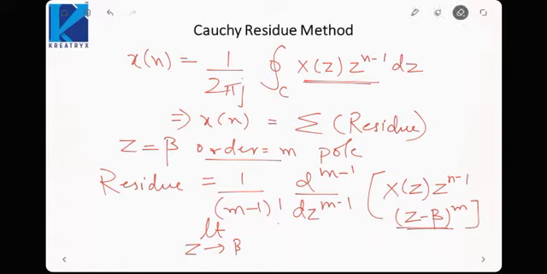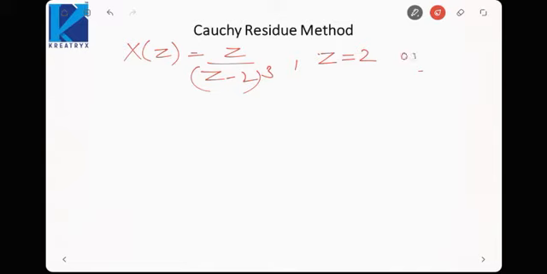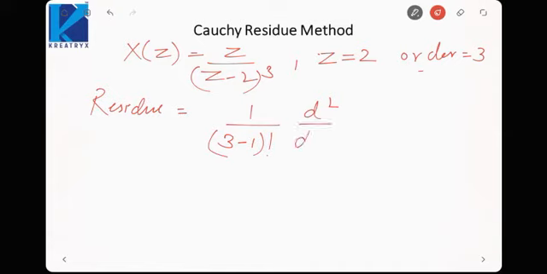Let me demonstrate this with an example. Suppose X(z) is given to me as z / (z - 2)^3. If you see here, the pole is at z = 2 and the order is 3. So the residue would be 1/(m-1)!, that is 1/(3-1)!, then the derivative of order m-1, that is d²/dz².